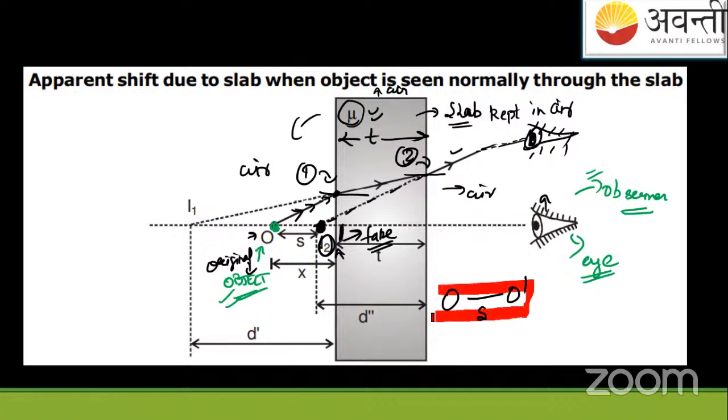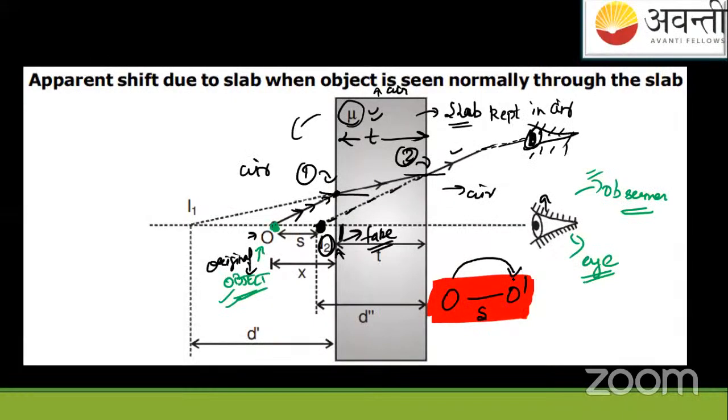Shift will be from O to O dash, S. So we will say that the object appears as if it has shifted with magnitude S. First of all, tell me, before writing the mathematics, the object's rays after the second refraction, when reaching our eyes and extended back, show the image of the object O dash, which is actually fake. This much of the ray diagram, is it understandable? Yes or no?